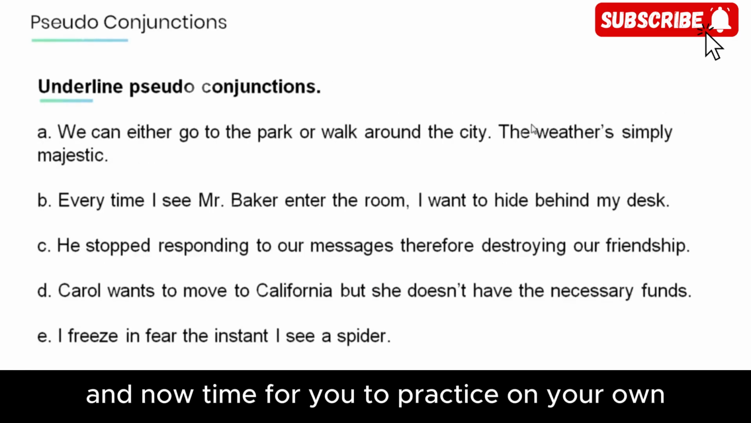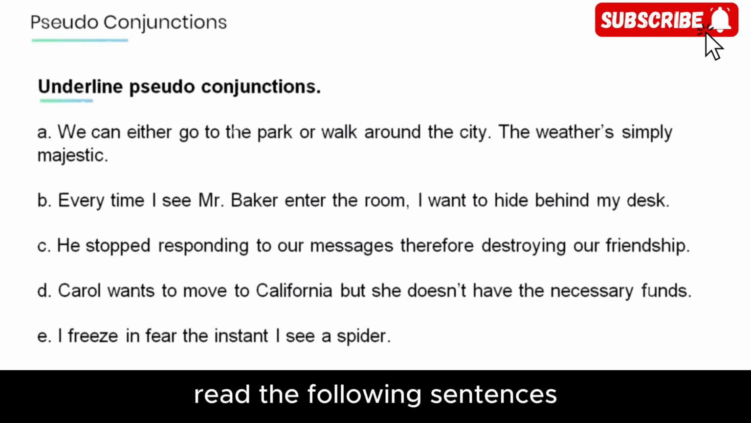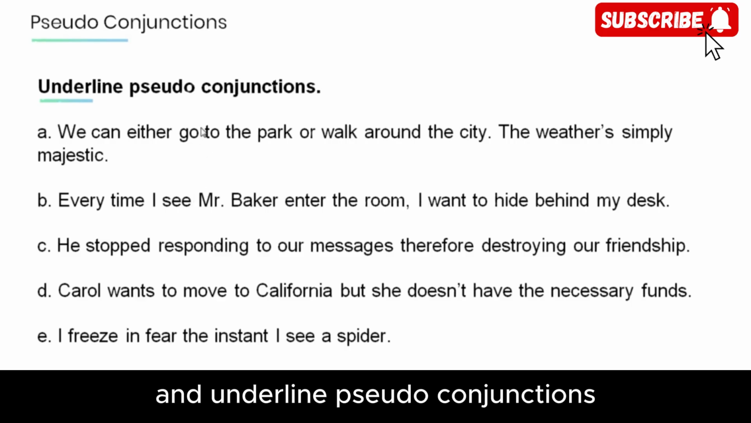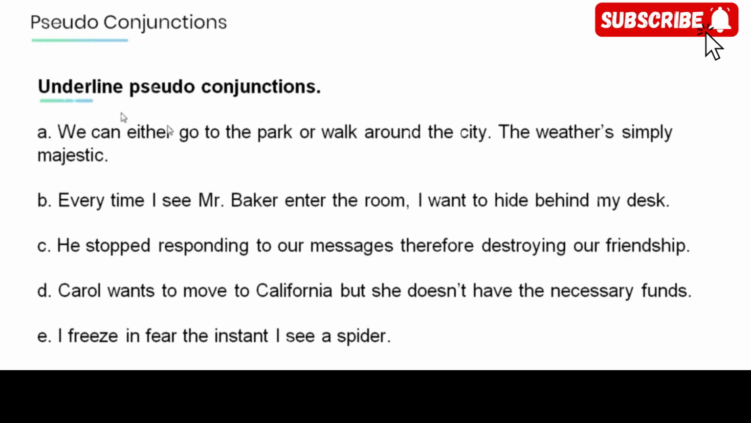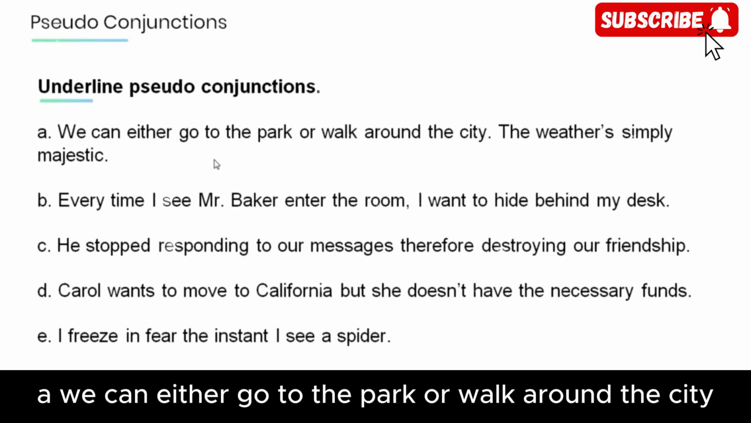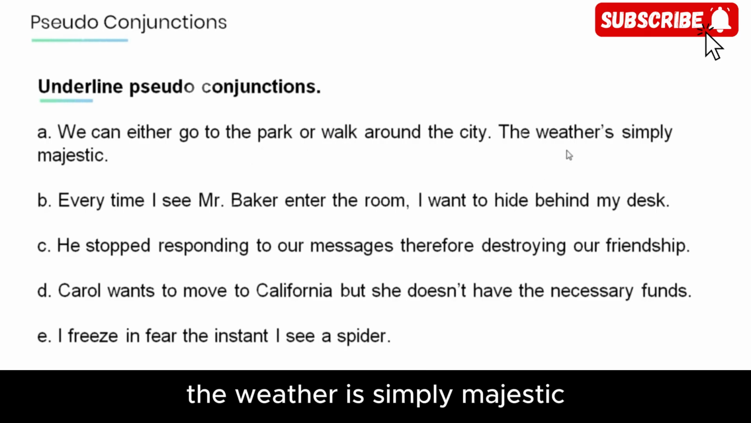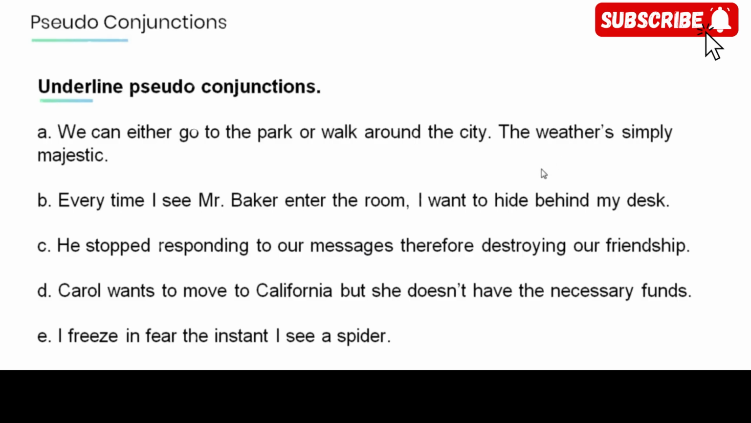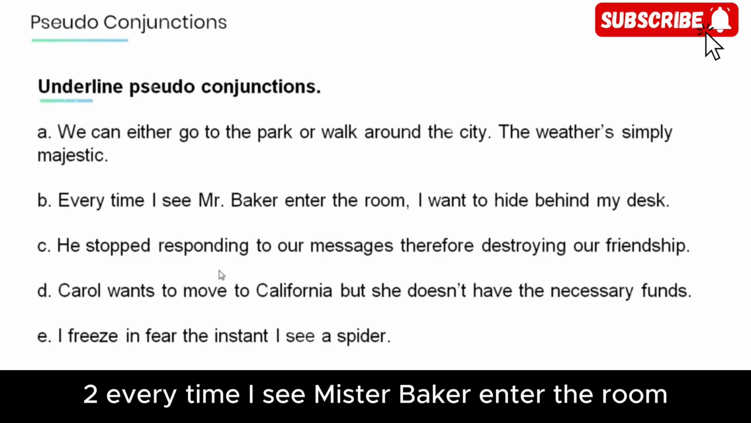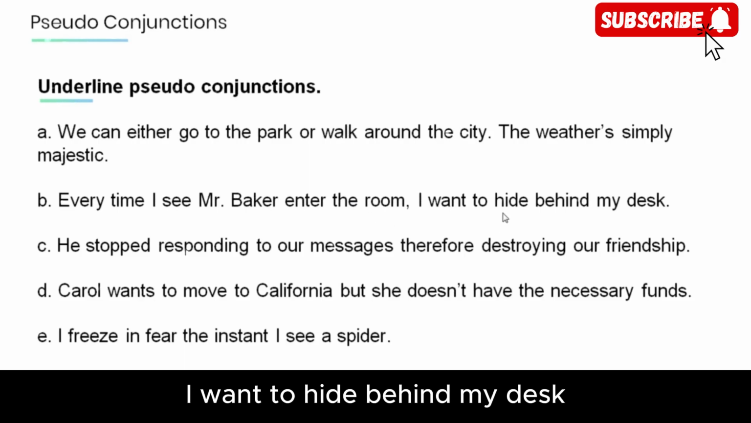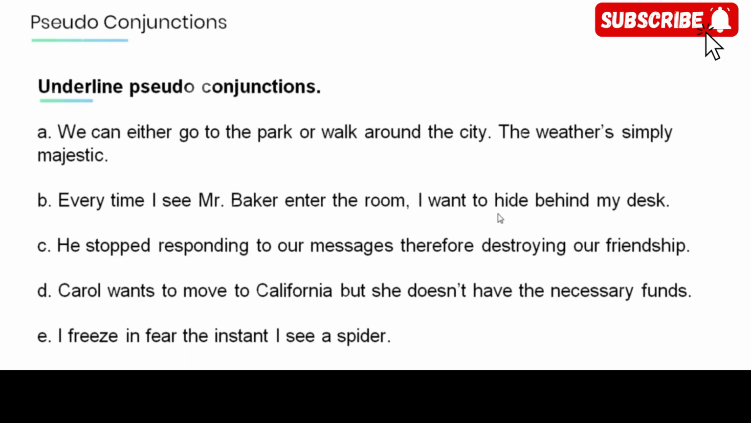And now, time for you to practice on your own. Read the following sentences and underline pseudo conjunctions. A. We can either go to the park or walk around the city. The weather's simply majestic. 2. Every time I see Mr. Baker enter the room, I want to hide behind my desk.